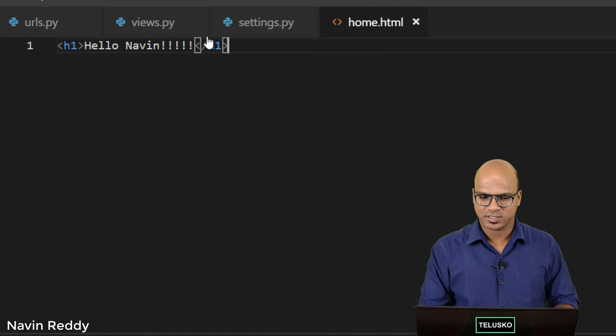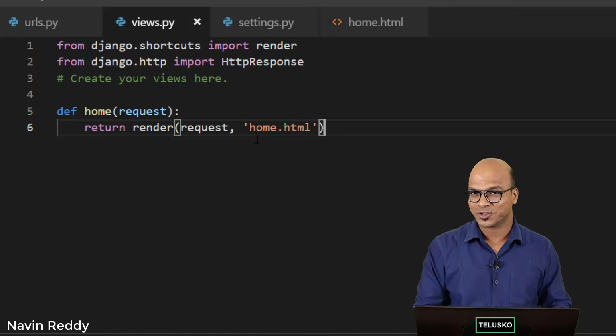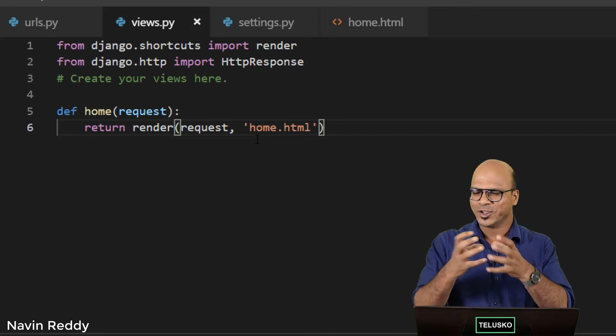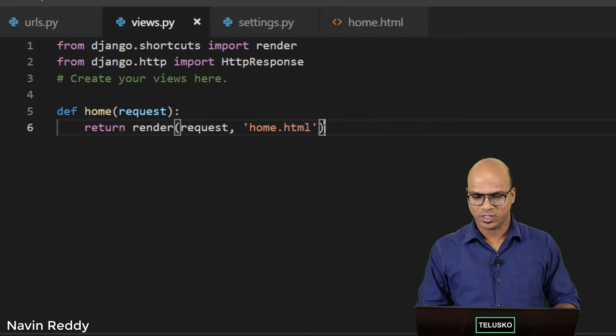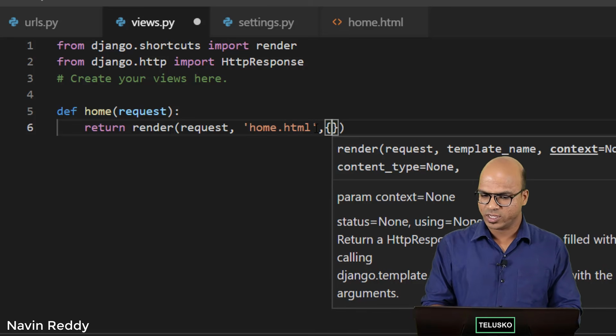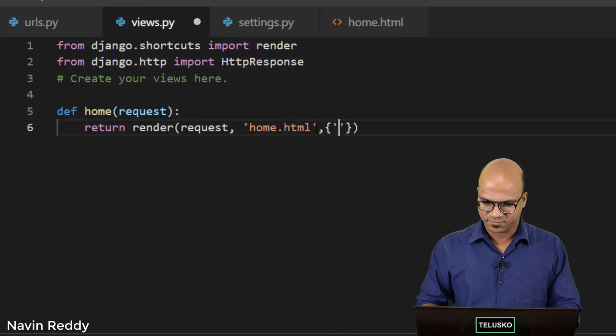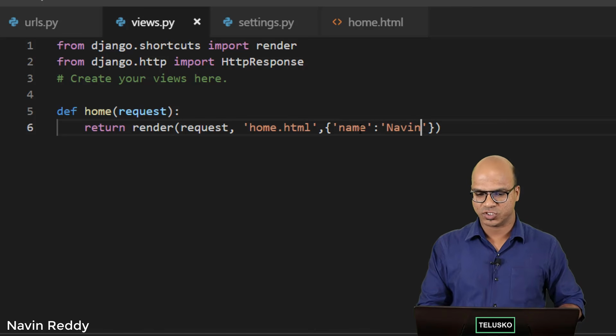So what we can do is, instead of having this name on this page, let's go to view. Now this is your Python code, right? So you can do any operation here. So maybe you can also fetch this name from database. So if you want to do that, you can simply pass the name here as well. You can use a curly bracket here and specify the name, give a colon, and the name we are passing is, let's say, Naveen. So I want to use this name in my HTML. So we are passing a JSON format here, or a data.